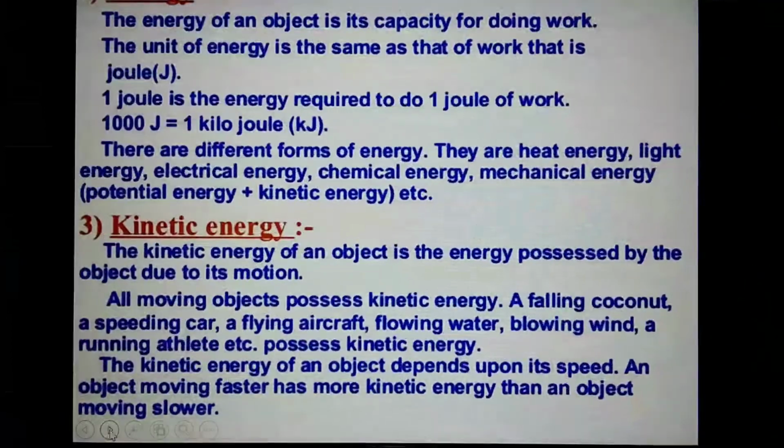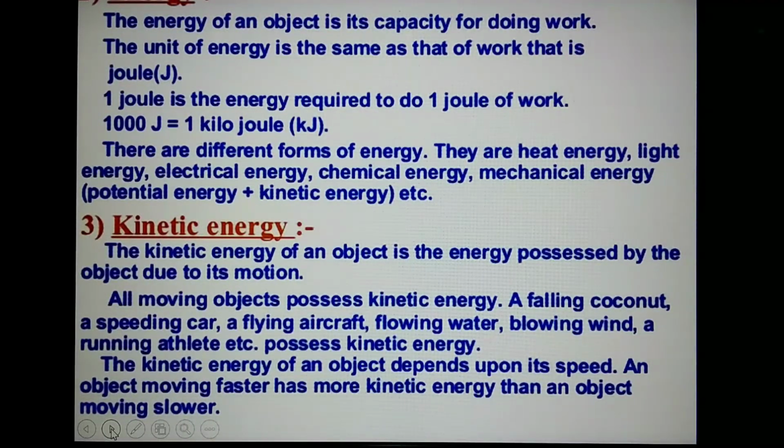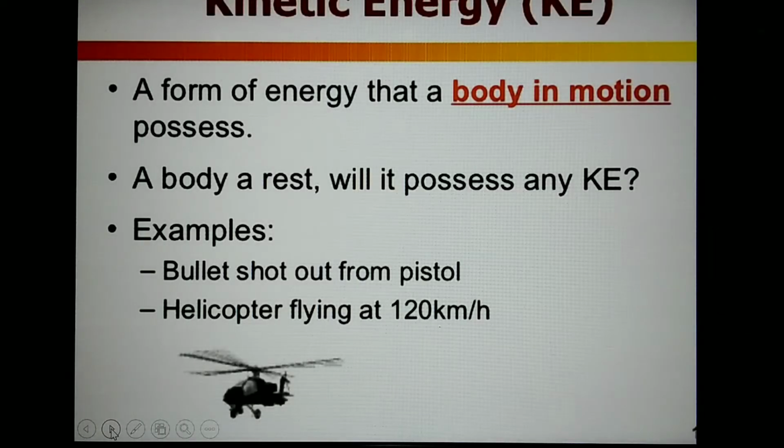So the moving object has energy which is known as kinetic energy. Some more examples: a moving bus or a car or a train has kinetic energy. Moving bullets have kinetic energy. Flowing water has kinetic energy. A moving ball has kinetic energy. In other words, anything which moves has kinetic energy. A form of energy that a body in motion possesses is known as kinetic energy.